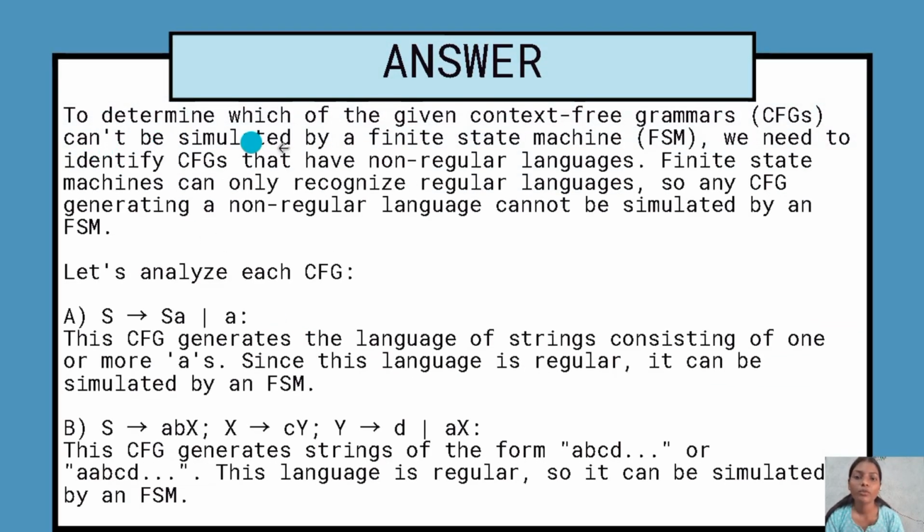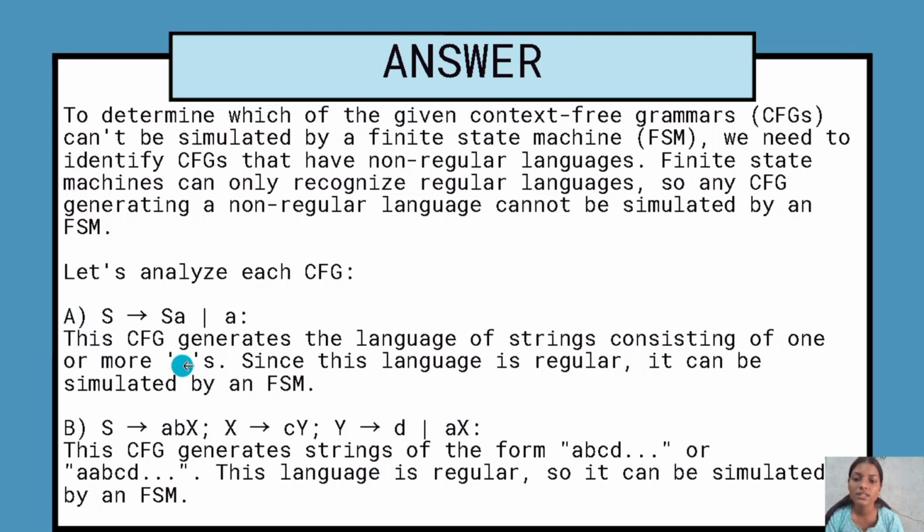To determine which of the given context-free grammars can't be simulated by a finite state machine, we need to identify CFGs that generate non-regular languages. Finite state machines can only recognize regular languages, so any CFG generating a non-regular language cannot be simulated by an FSM. Let's analyze each CFG.